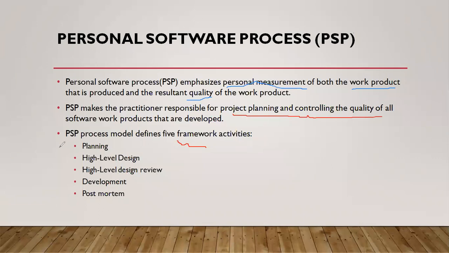So what are those? The first one is planning and high level design. Next, high level design review. Third one, development. Fourth one is... and the fifth one is postmortem. These are the 5 framework activities for the PSP process model. Clear?